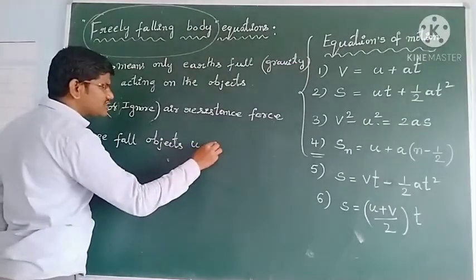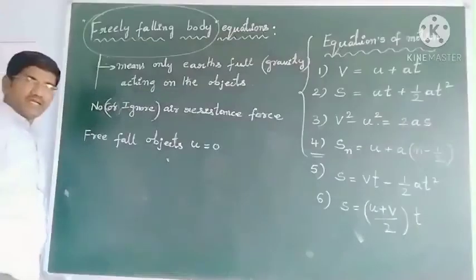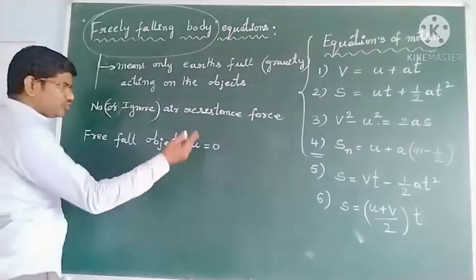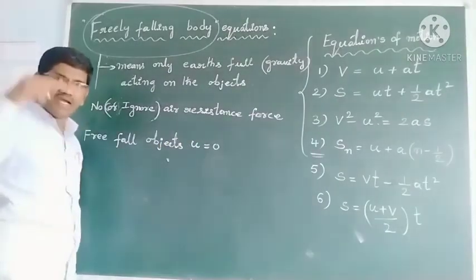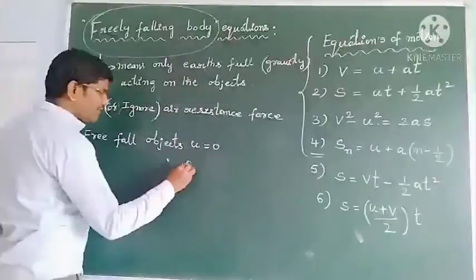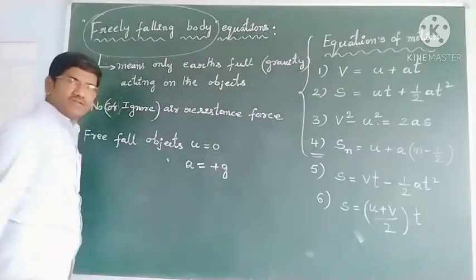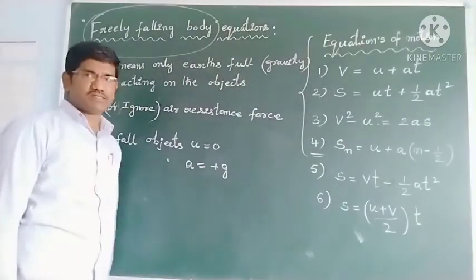Initial velocity is equal to 0. And so the u value we have to take as 0, and while they are freely falling, as I told you, you have to take a is equal to plus g. These two things you should remember, students.